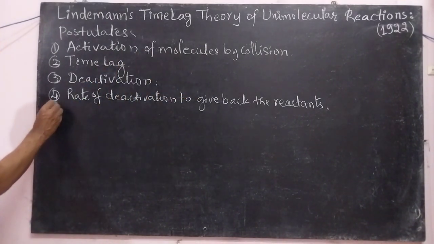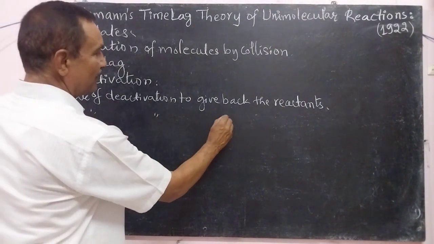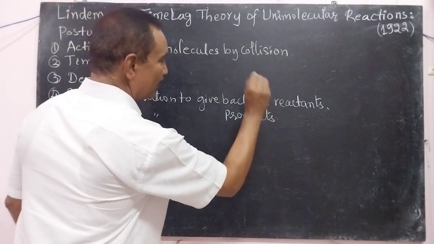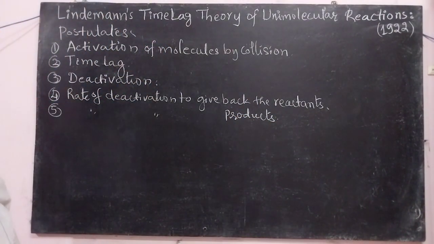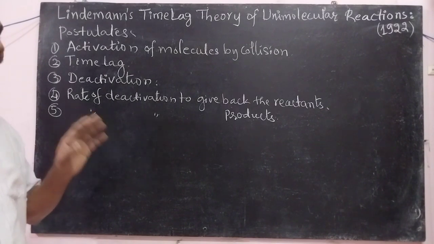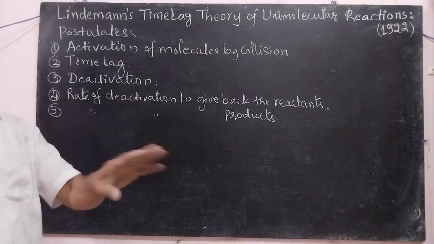Then fifth one, rate of deactivation to give products. If the life of the activated species is more than this time lag period, when they collide with the other reacting molecules, then they can give products.